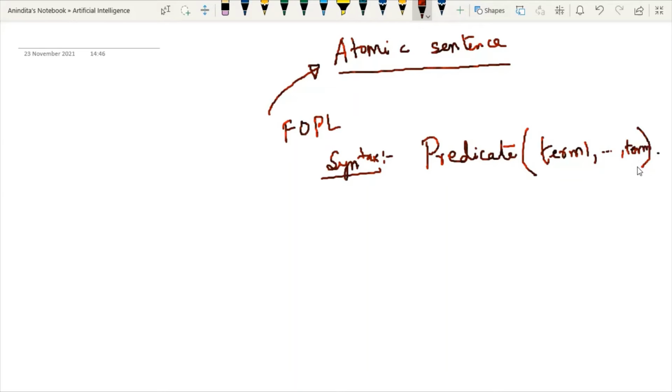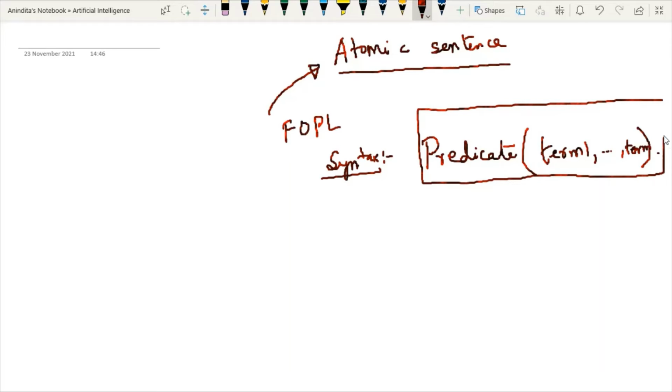Whenever I'm talking about functions in predicates, I'm talking about this syntax, where the predicate means the function name and the term means the constant, the person name or the place name that we are going to use. I'm giving you one example.